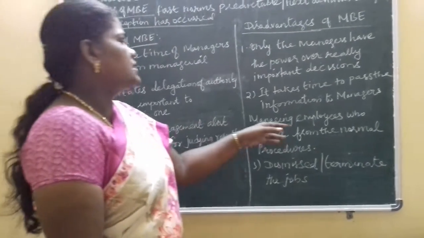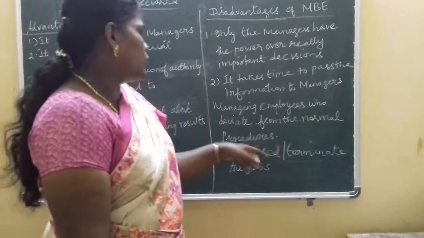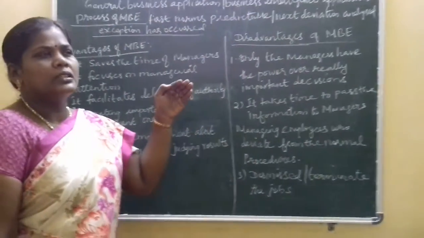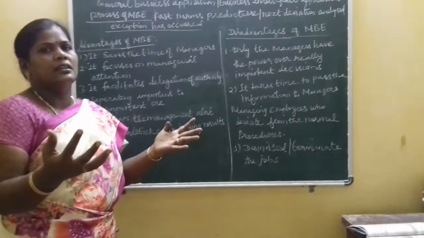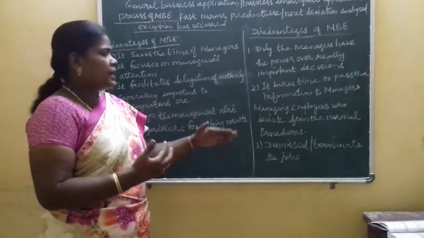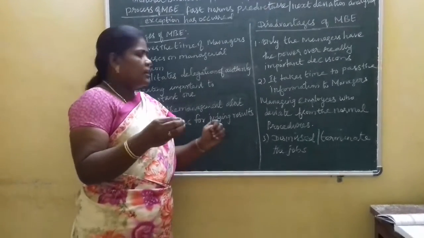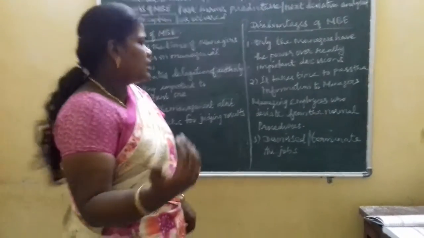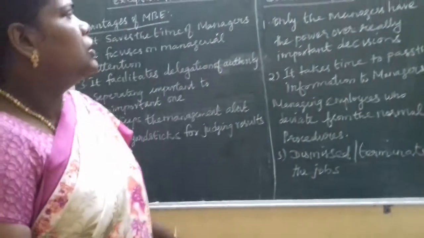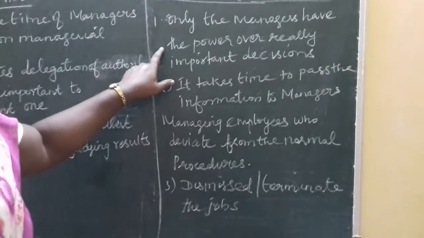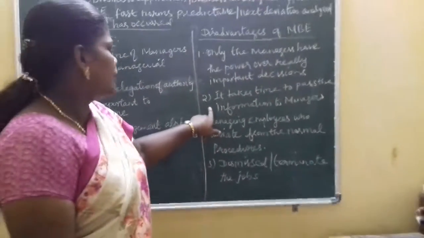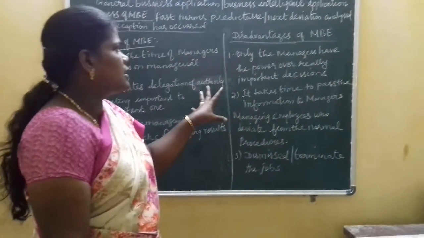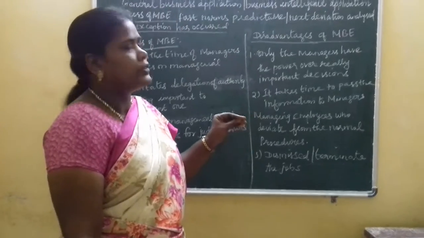Also, managing employees who deviate from normal procedures is difficult. Due to this lack of time, they can deviate from normal procedure, managers cannot control them, or they are dismissed, or finally their jobs are terminated. So only the managers have power, and it takes time to pass the information. These are the main disadvantages of MBE.